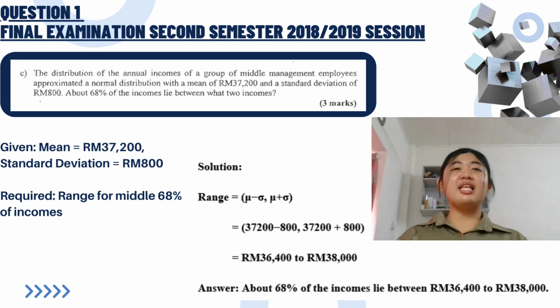Question 1E. The mean income of middle management employees is RM37,200 with a standard deviation of RM800. We are asked, what range of incomes covers the middle 88%? According to the empirical rule, about 88% of the data lie within one standard deviation of the mean. So we calculate the lower bound: 37,200 minus 800 equals RM36,400. Upper bound: 37,200 plus 800 equals RM38,000. Thus, 68% of incomes lie between RM36,400 and RM38,000.